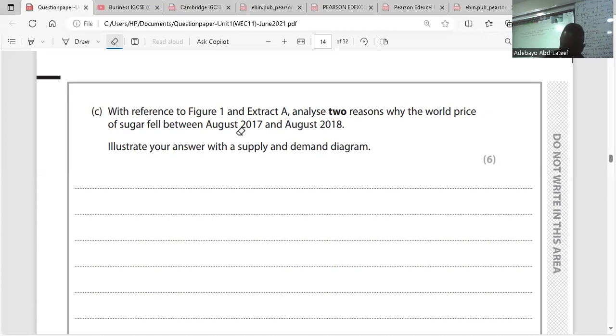And the last point I make here is increase in global production of sugar. It said USA and other countries, China, Australia, increased their supply. As a result, that means the global supply of sugar has increased. If the global supply of sugar increases, the price of sugar would fall. I think that is clear.